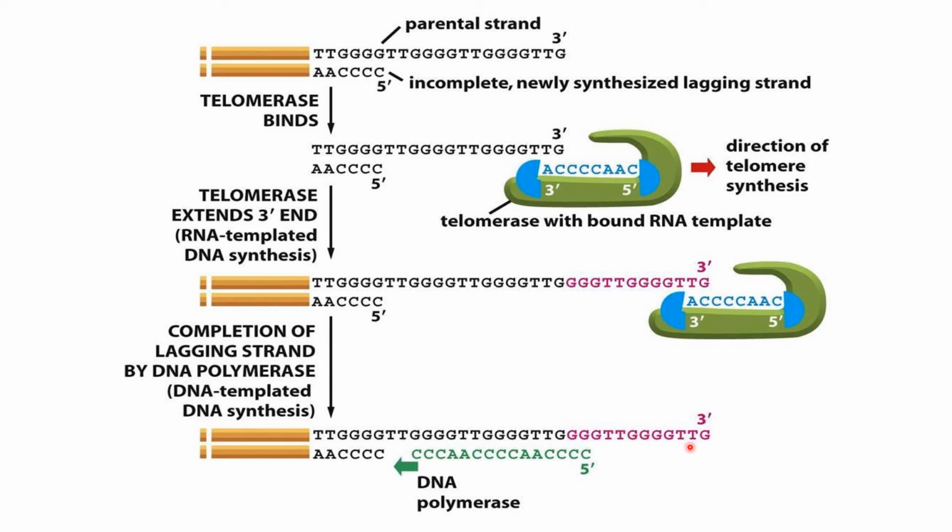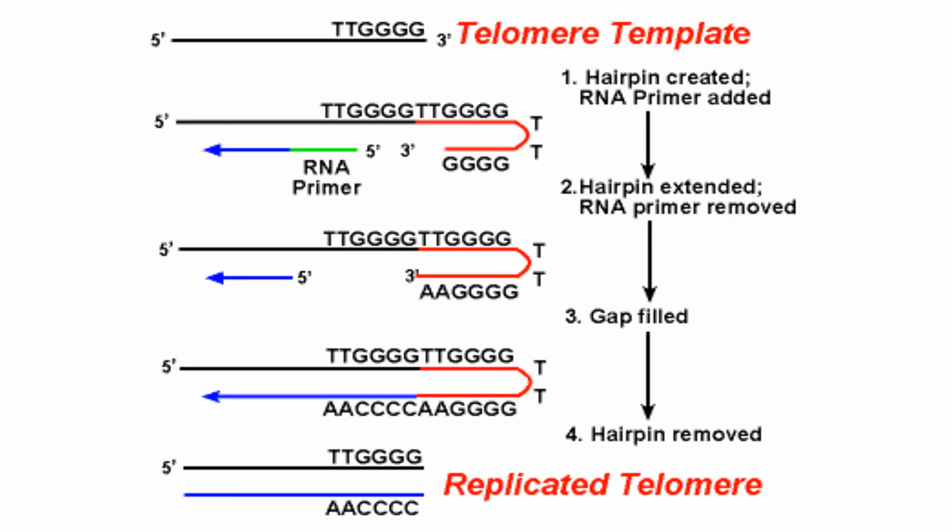Here we are concerned more about this long tail, which was added by the telomerase. After that, when this GT content is extended, it forms a long tail which is turned back like a hairpin structure. This hairpin structure is created.